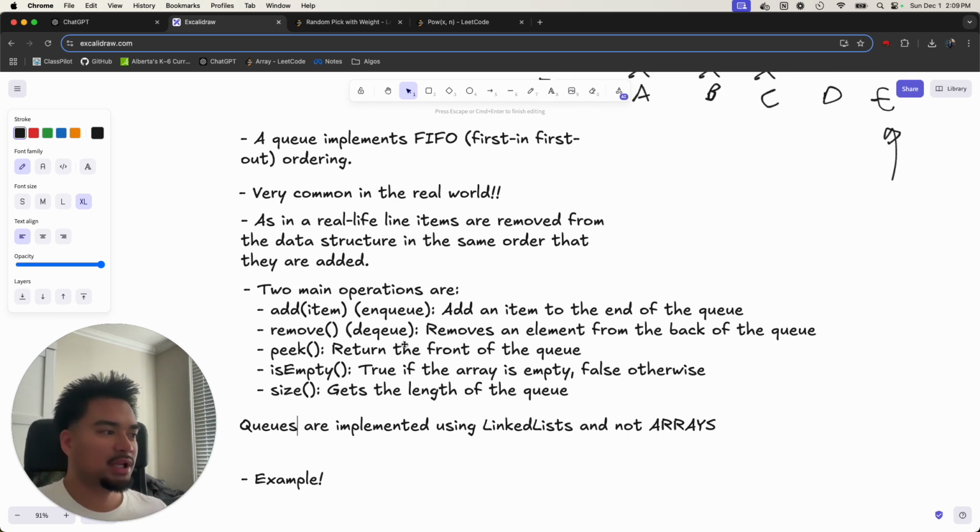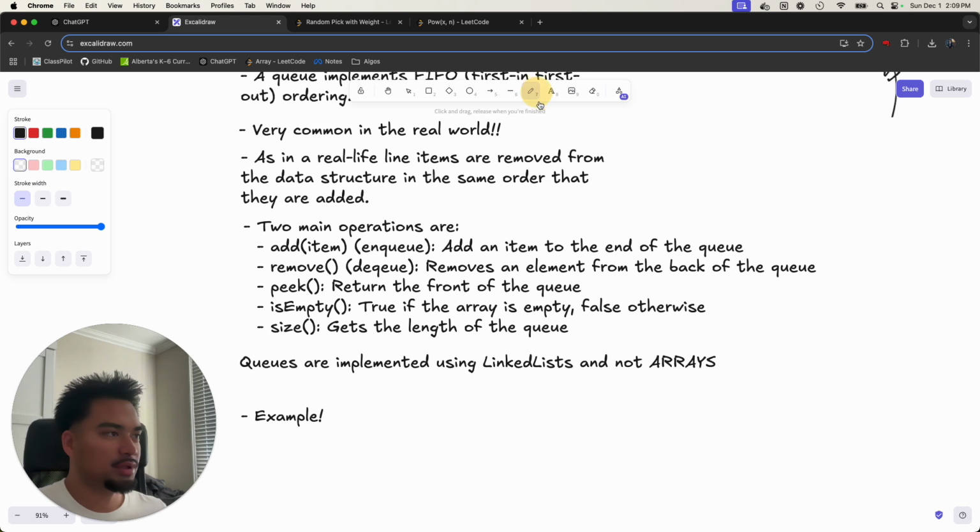That's because if we use an array, when we do this remove operation, we're removing from the front of the queue.